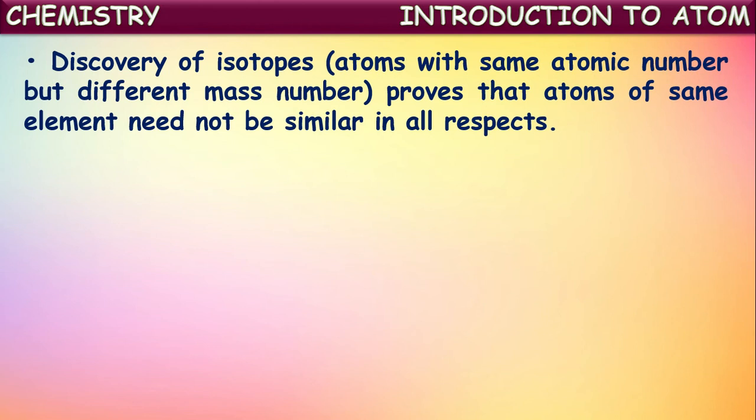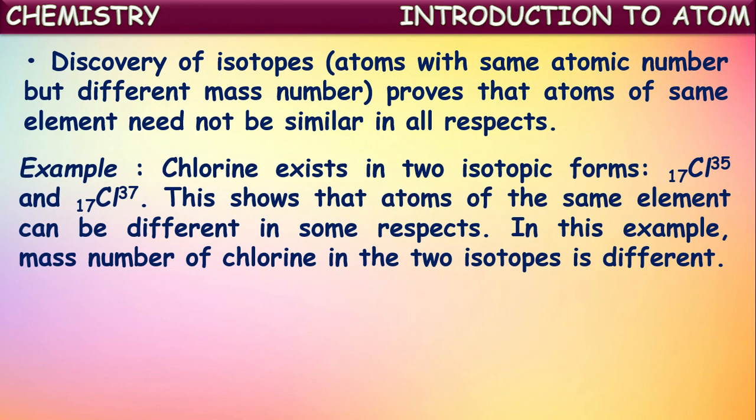But by the discovery of isotopes, this point failed. Chlorine, for example, exists in two isotopic forms. Isotopes are atoms with the same atomic number but different mass numbers. For example, chlorine exists in two isotopic forms: chlorine-35 and chlorine-37.